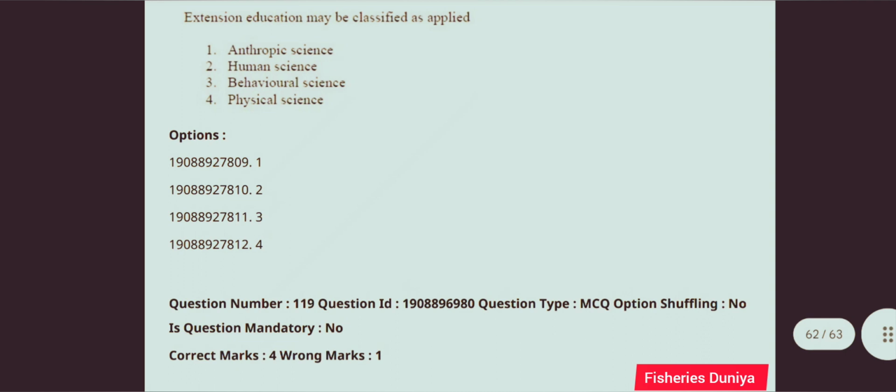Next question. An extension teaching method useful to teach skills is. So the correct answer is option number 3, method demonstration. Next question. Extension education may be classified as an applied. So the correct answer is option number 3, behavioral science.